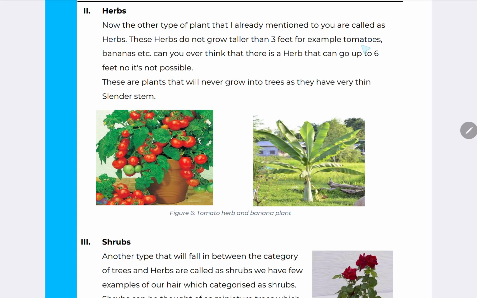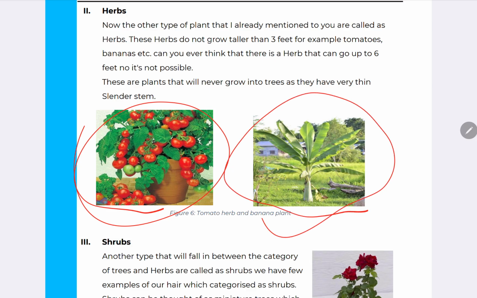For example, tomatoes, bananas, etc. Can you ever think that there is a herb that can grow up to 6 feet? No, it's not possible. These are plants that will never grow into trees as they have a very thin, slender stem. See here the picture of a tomato herb and here banana.